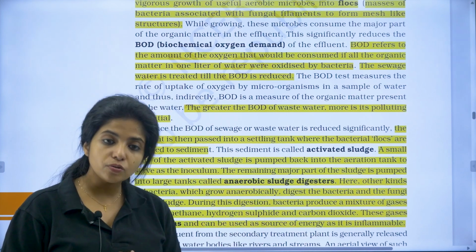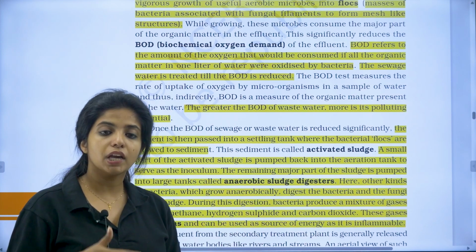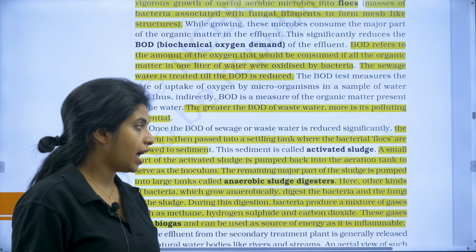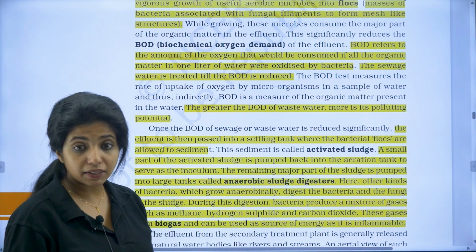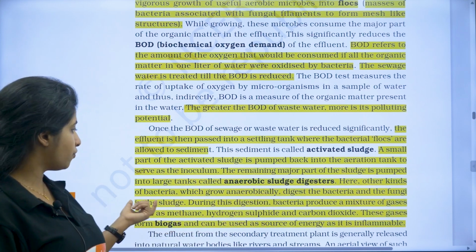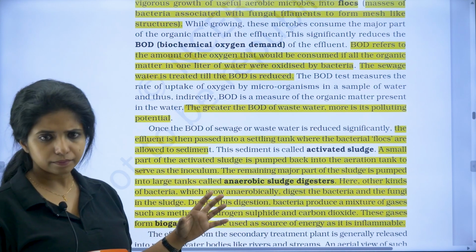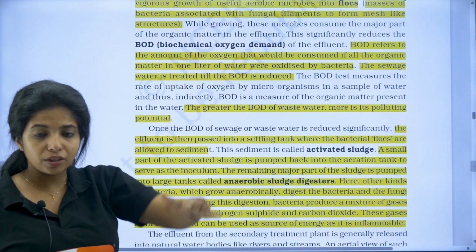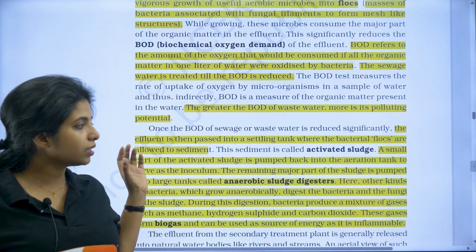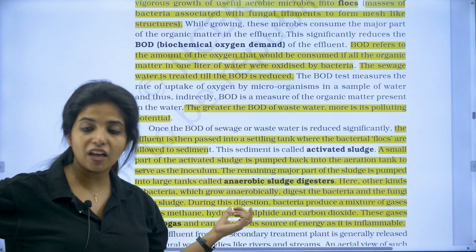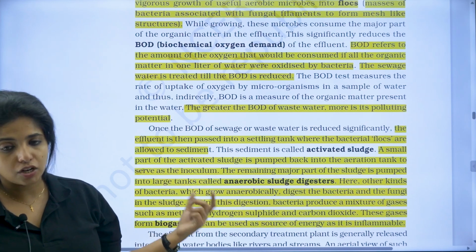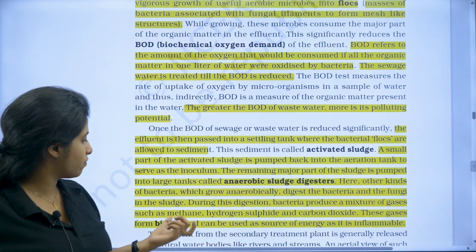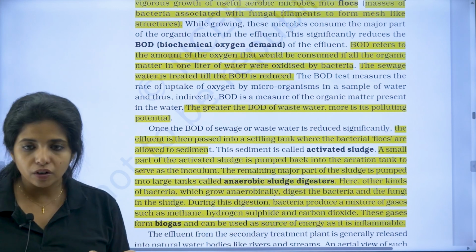So here when there is no oxygen, my dear children, they are going to again work on the organic component, everything which is still left behind, and these bacteria are going to eat the other bacteria which are aerobic. They are also going to digest the fungi and everything which is there. A little portion you used for preparing the inoculum, the rest is still left, right? So everything is going to be acted upon by the anaerobic bacteria now in the anaerobic sludge digester, my dear children. During this digestion, the bacteria produce a mixture of gases such as methane, hydrogen sulfide and carbon dioxide.